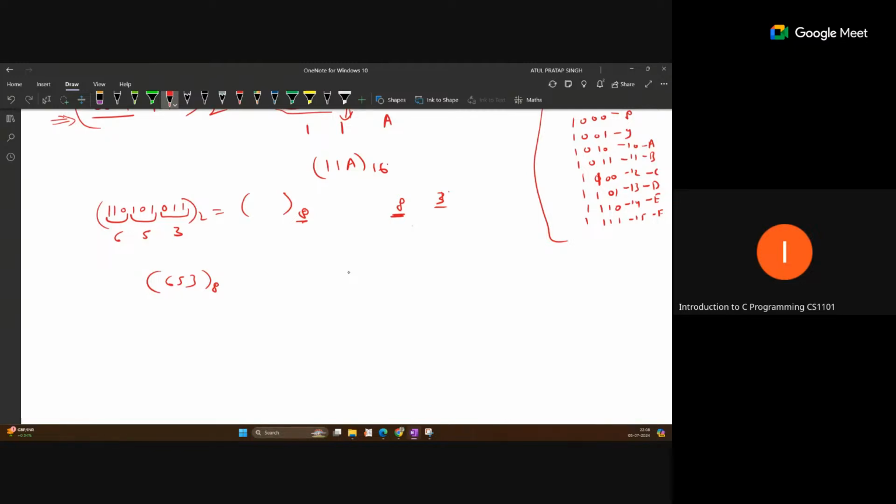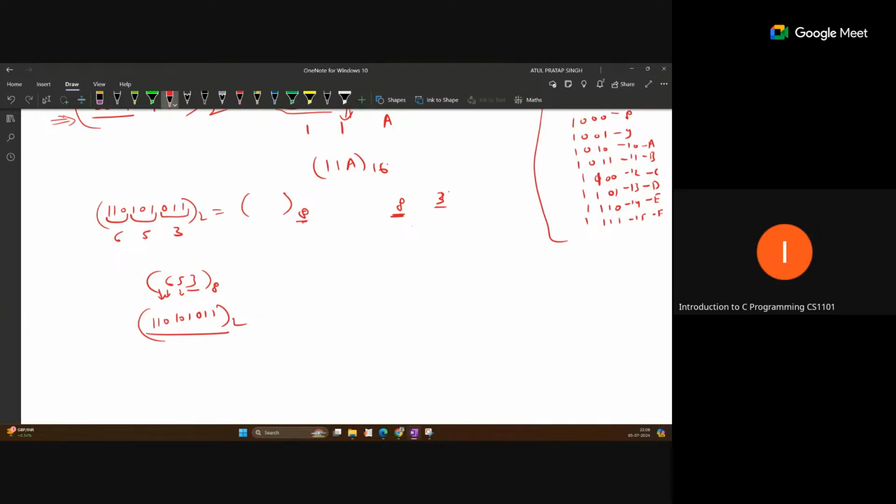Same you can do in reverse. If octal is given and we want binary, just write the 3-bit representation for 3, that is 0 1 1. This one is 1 0 1, and the 3-bit representation of 6 is 1 1 0. That will become the binary.